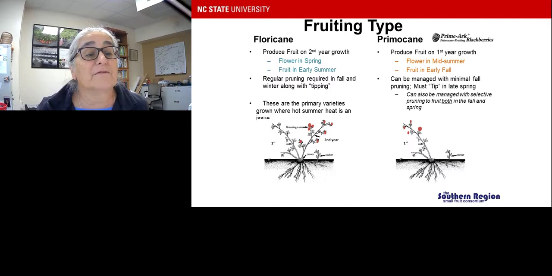These are the primary varieties grown where hot summer heat is an issue. These are Ouachita, Navajo, and others of the floricane fruiting types.